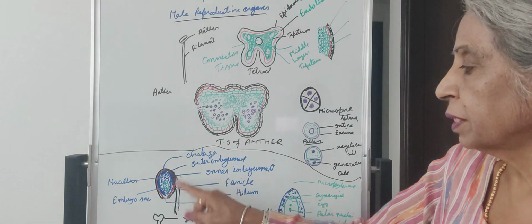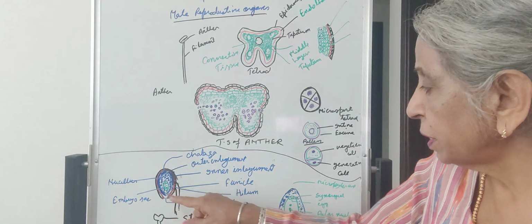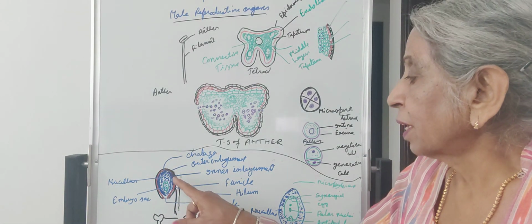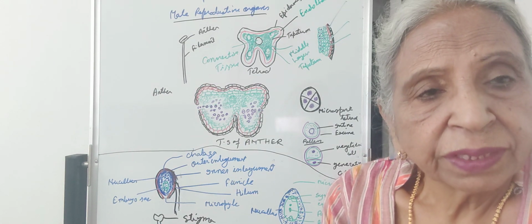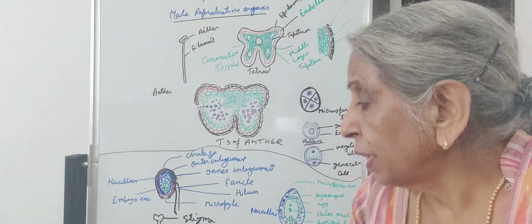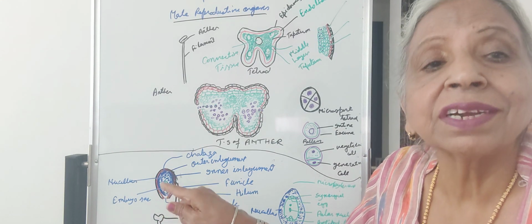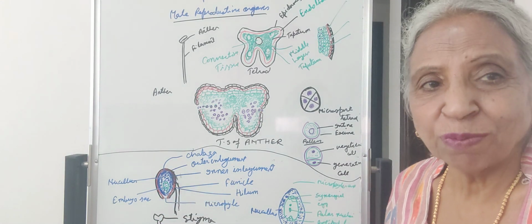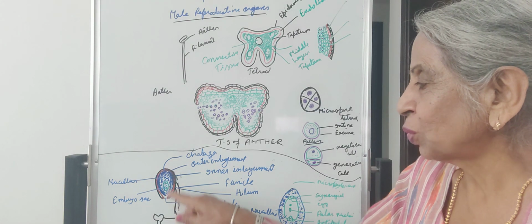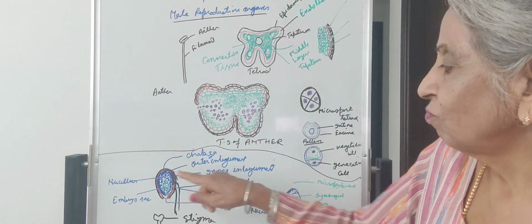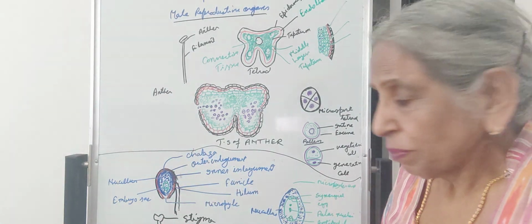These integuments enclose a cellular mass called the nucellus, and in the nucellus is present the female gametophyte, or you can say embryo sac. Have you followed my point? I want to show the ovule has two ends: the micropylar end where the opening is present, and the chalazal end which is broad.